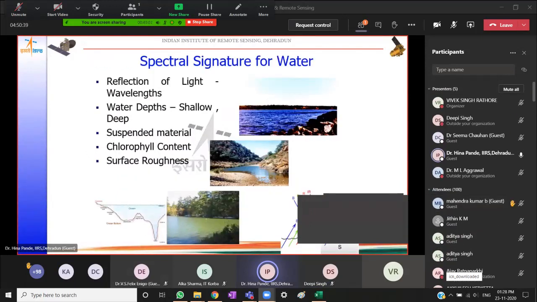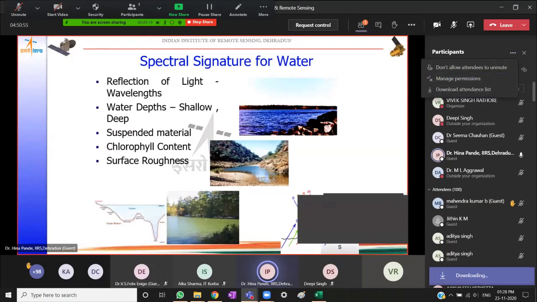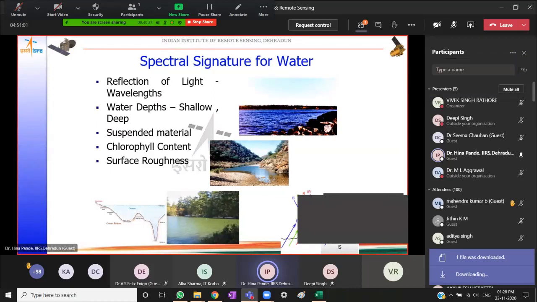Then coming to water, again, which region of the spectrum? Water, as we saw in the spectral reflectance curve, absorbed all the incoming radiation in the infrared region, and very little, less than 5% reflectance happened in the visible portion. So the depth of water matters: deeper water will have darker shades, and shallower water, since the radiation will be able to penetrate to some extent and give us some reflectance, will show some shades of gray.